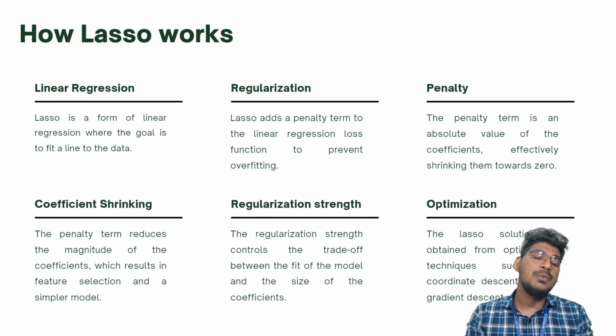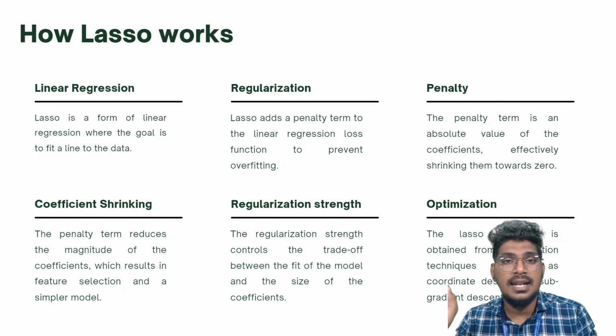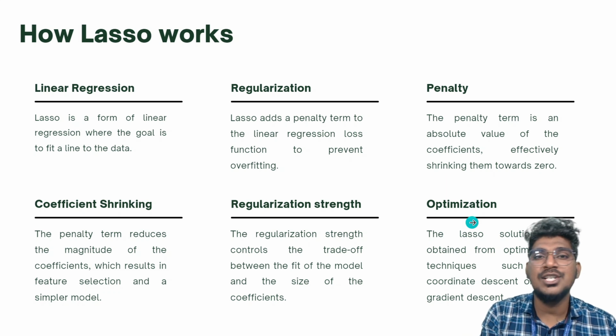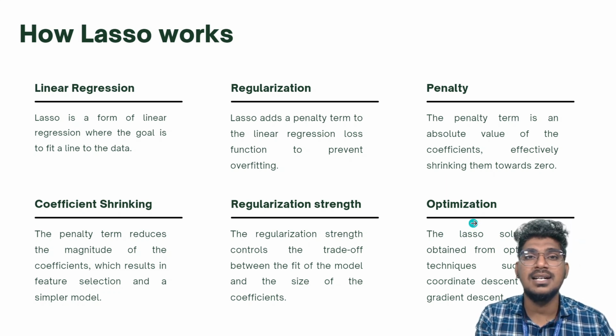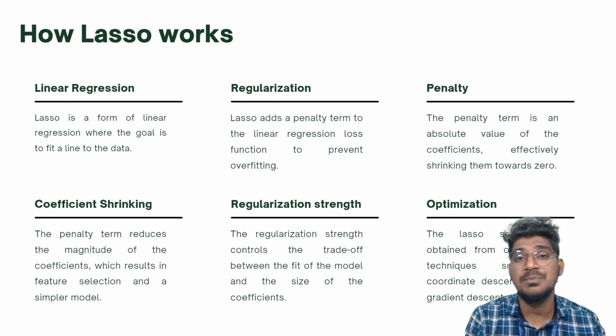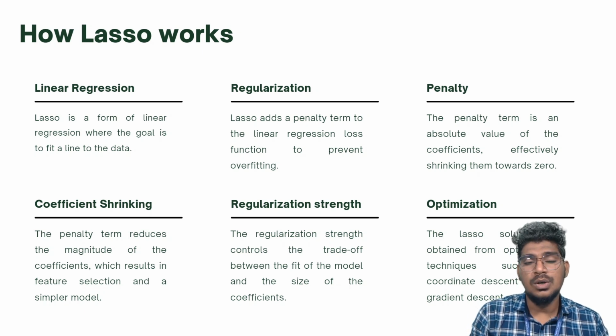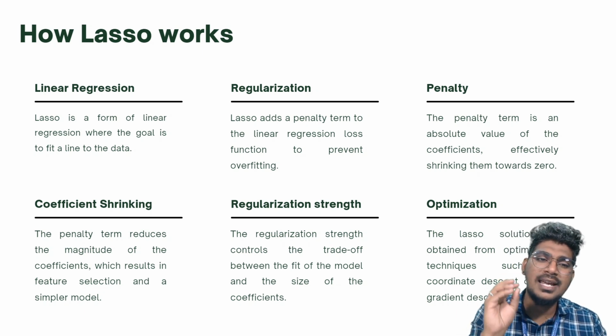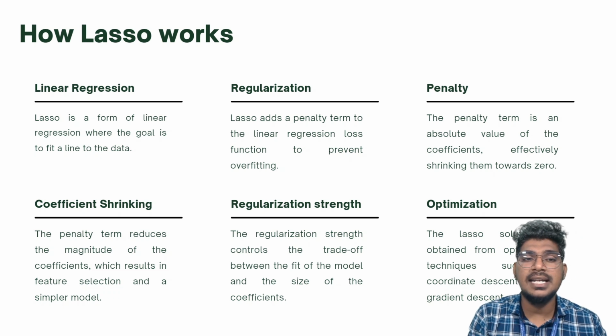Already we know that. Once you fit the line, we need to find the parameters based on that. I already explained this when I explained the linear regression problem. So this particular lasso works on that linear regression.